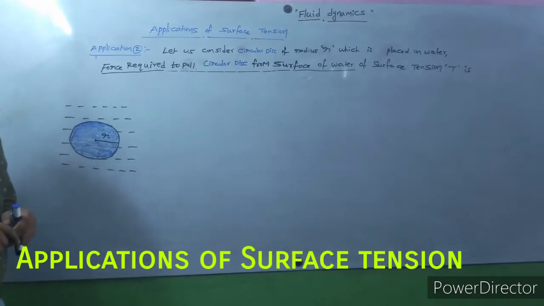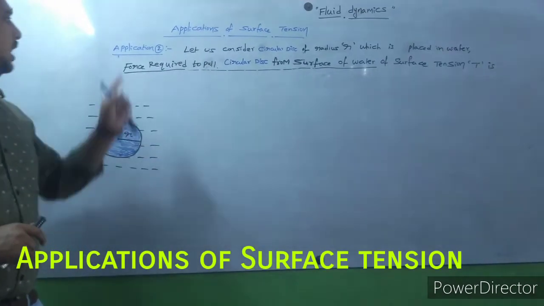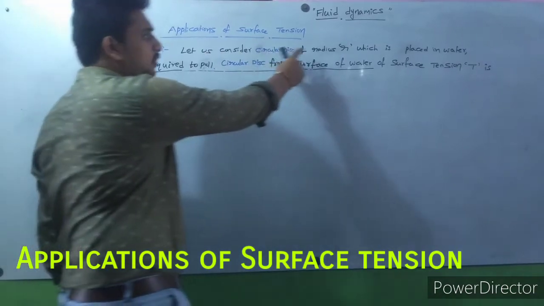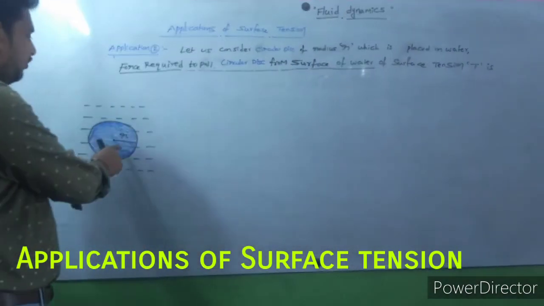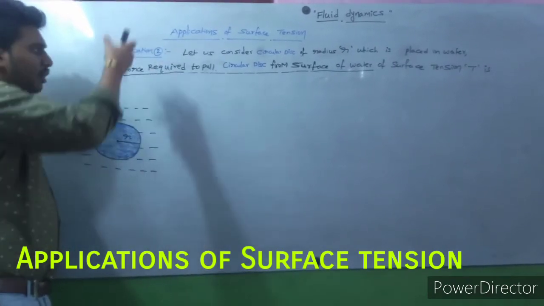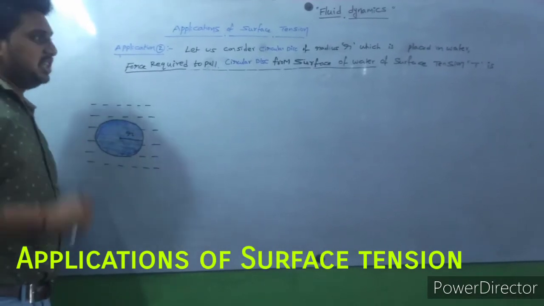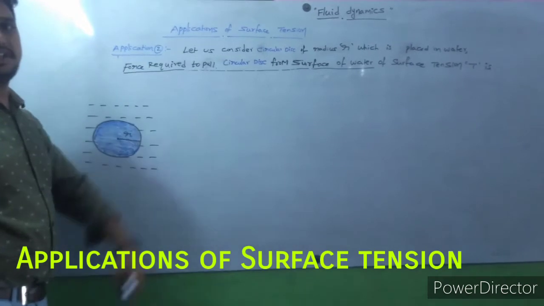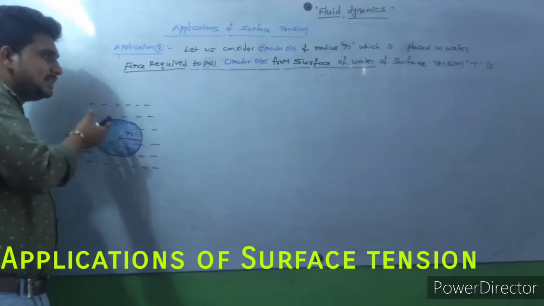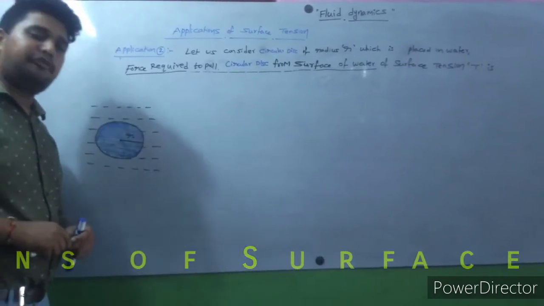Continuing my lecture on fluid dynamics, applications of surface tension, application number 2: let us consider a circular disc of radius r placed in water. Here water has surface tension T. We need to pull this circular disc from the surface of water. We have to apply some force, and that force we need to find.